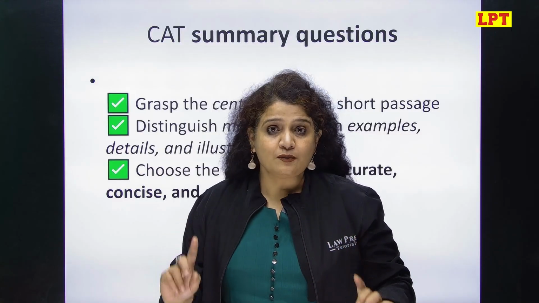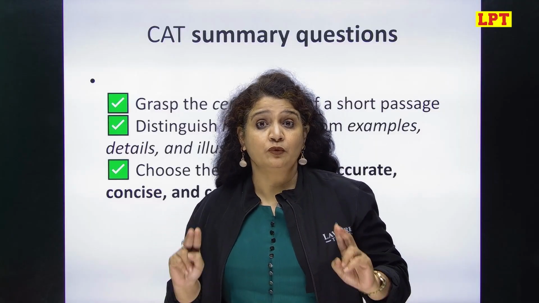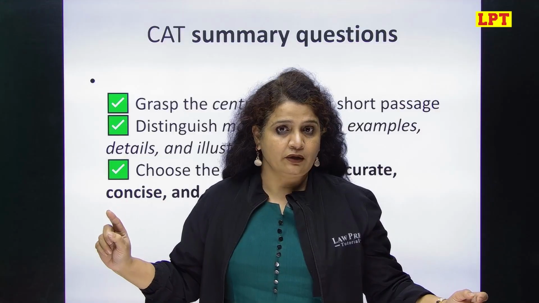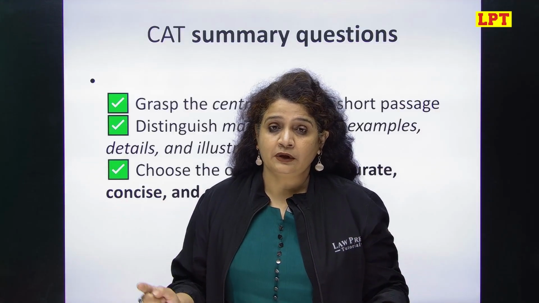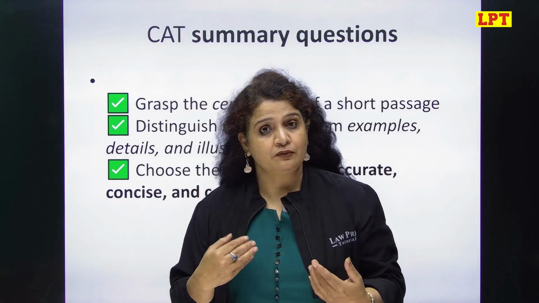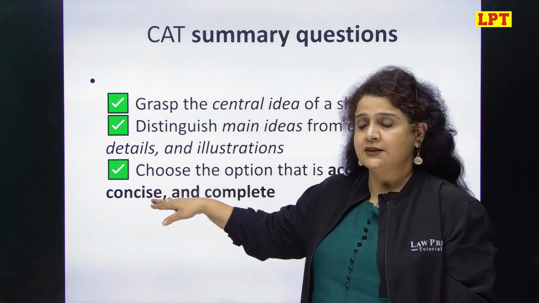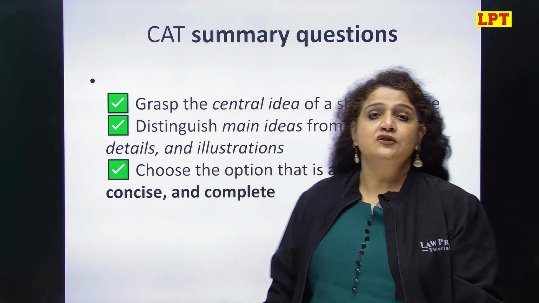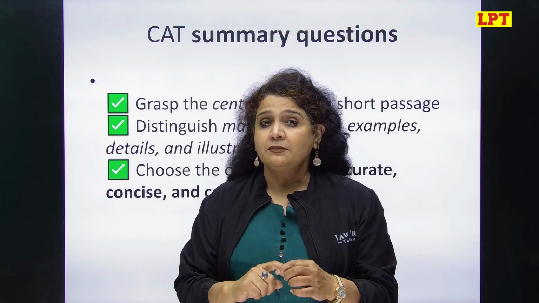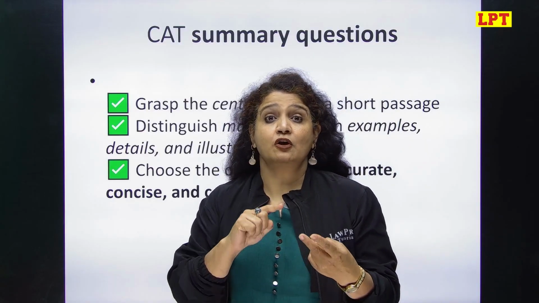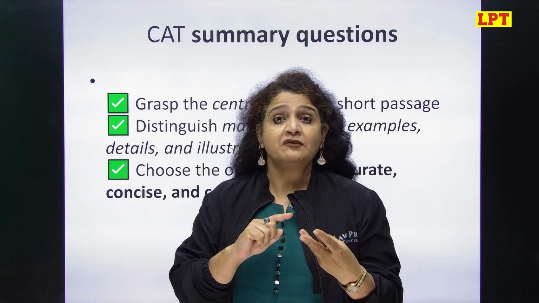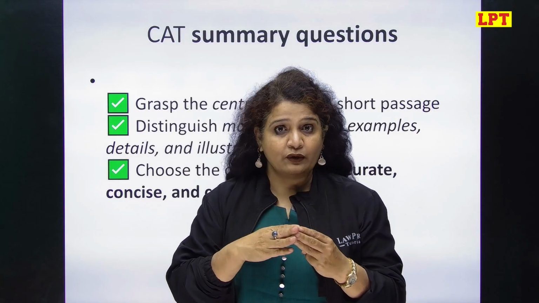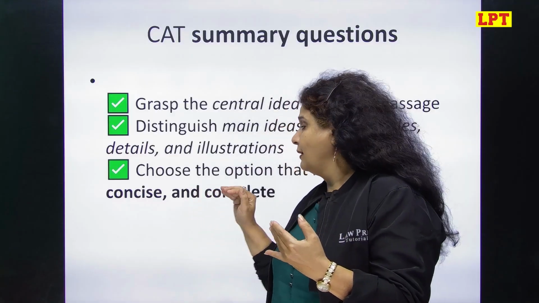So that option will not be complete. If he has put up 2 ideas, 2 points, 2 opinions, your summary should actually incorporate both the ideas. So the option which is concise, because you are finding a summary, something which is complete and something which is accurate. Accurate means something which is not twisting, not reverting his idea, and not distorting the meaning of his idea. So accurate, concise and complete.